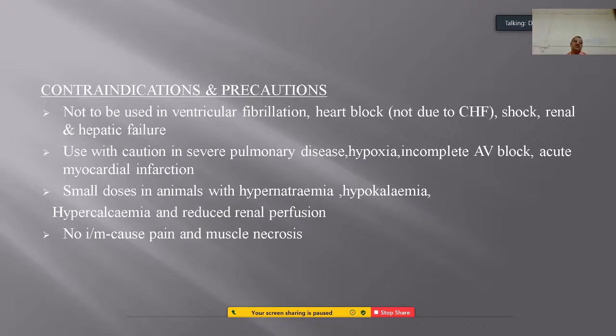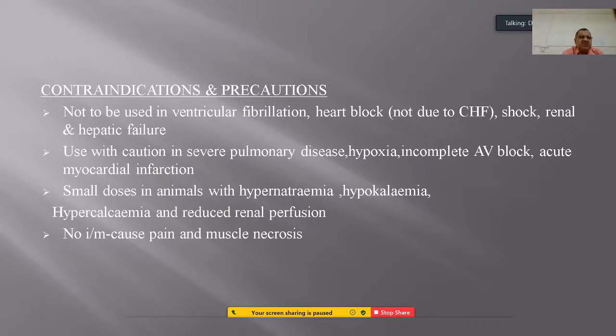As for contraindications, it is not to be used in case of ventricular fibrillation, or heart block not due to CHF but due to other reasons. In case of severe shock, it should not be administered by any route. In renal and hepatic failure, a lower dose should be used, or else toxicity may happen. The drug needs to be used with caution in severe pulmonary diseases, hypoxia or incomplete AV block, and acute myocardial infarction; in all these conditions it is not to be used.